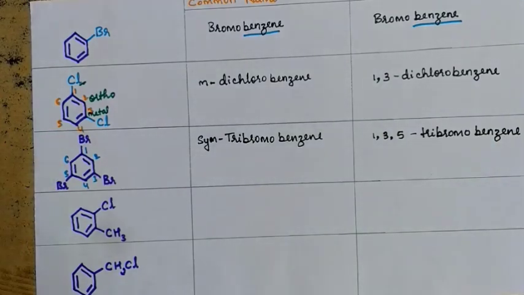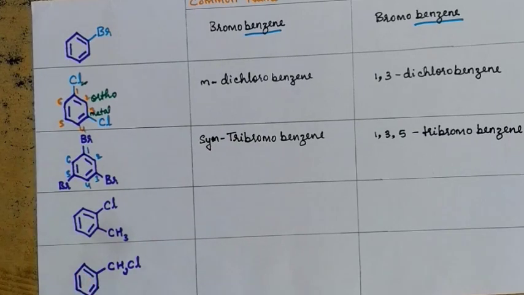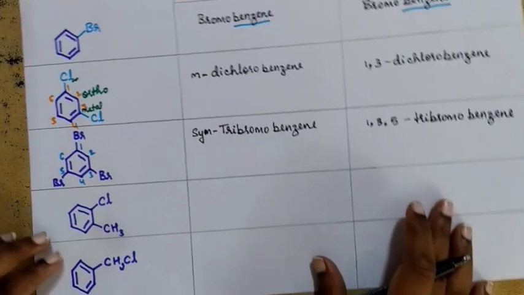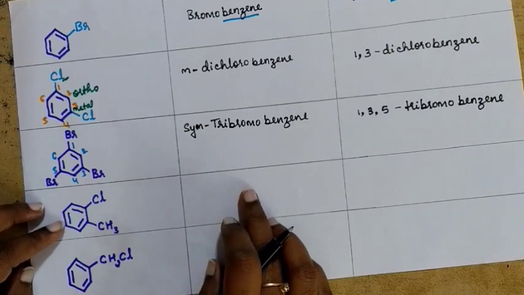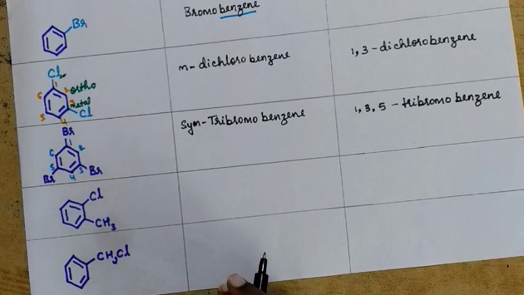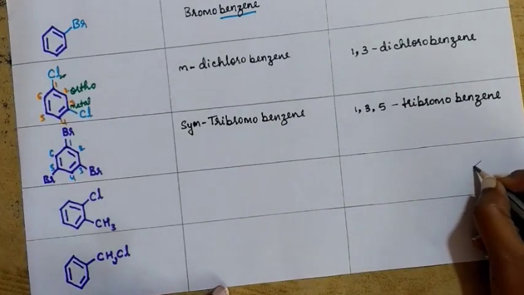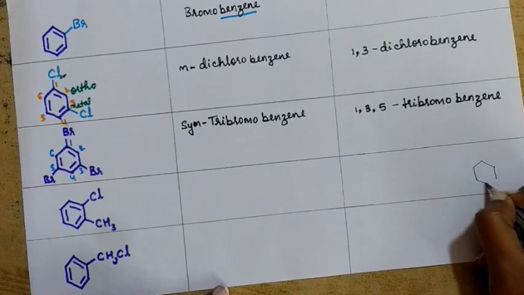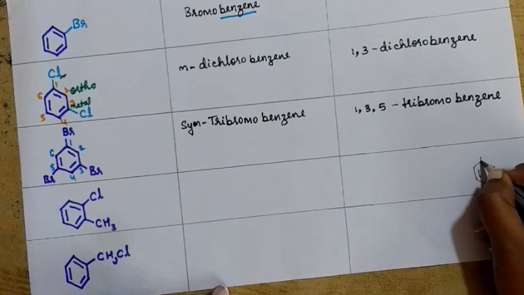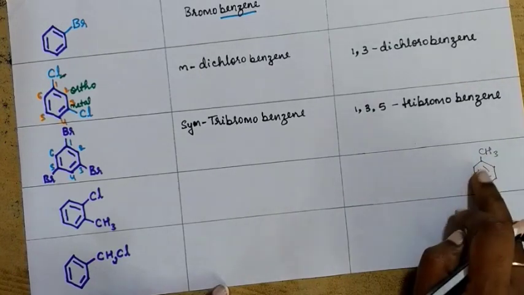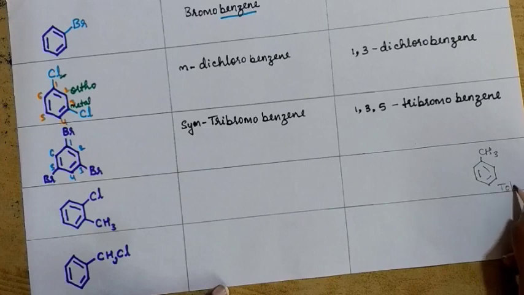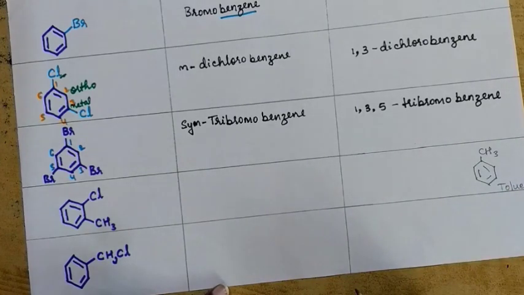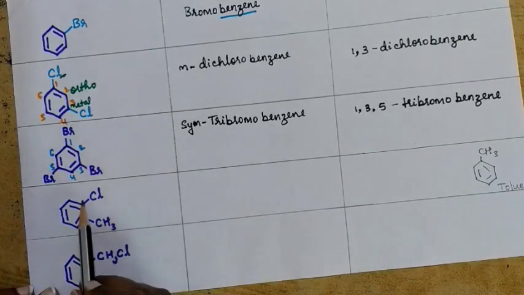Now let us see the next compound. What common name are you going to write here? You might know that in first year you have studied, if you have a compound like this, a benzene ring with CH3, what compound is it? You'll name it as toluene, no? You observe this compound here.